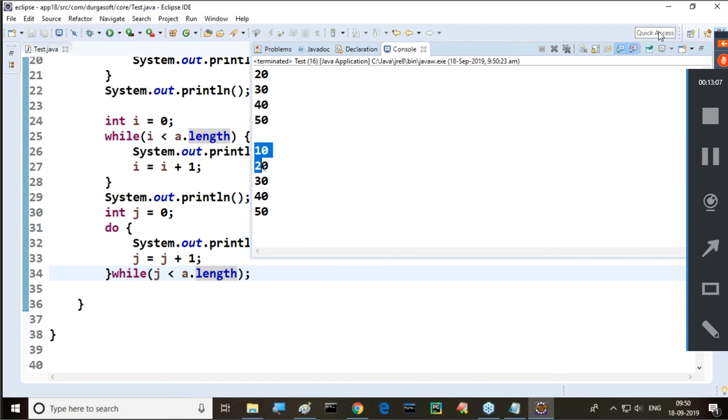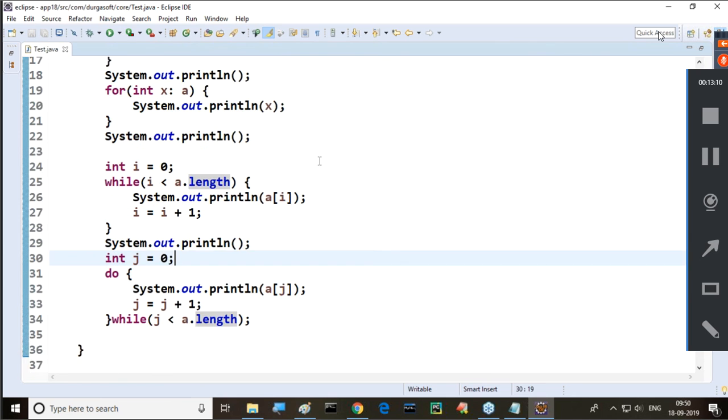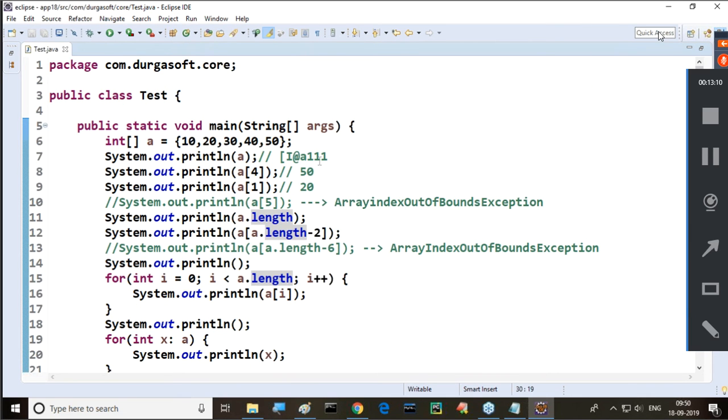Now here we are getting exactly the 10 to 50 values, or not? Then what is next here after completion of this? How to retrieve elements from our array is also completed. That's it. This is the basic awareness of this content. Okay, fine.